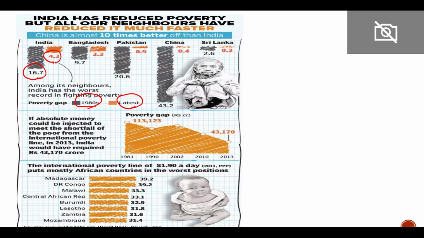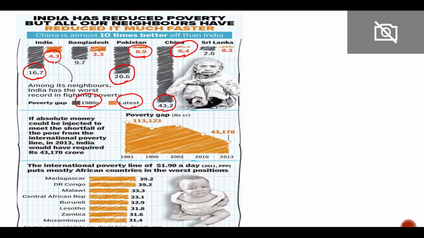But if we see Pakistan, the poverty gap was 20.6 in the 1980s, and now it is 0.9. So they have done better. Even China has done far better. Their poverty gap was 43.2, and now it is 0.4. So most of the other countries have actually done better than India.